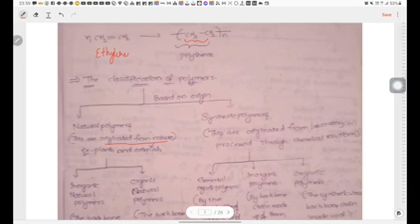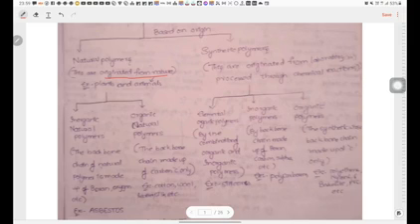Next, the natural polymers are classified into two types: inorganic natural polymers and organic natural polymers. What is meant by inorganic natural polymers? In inorganic natural polymers, the backbone chain is made up of boron, oxygen, silicon, etc. Examples of inorganic natural polymers are asbestos and also silicones.